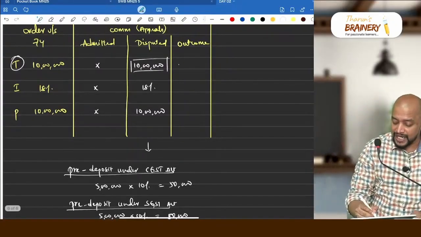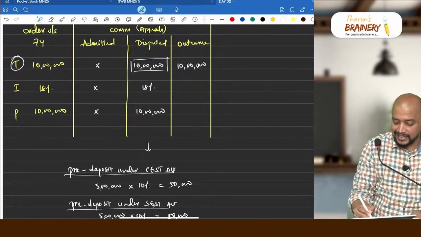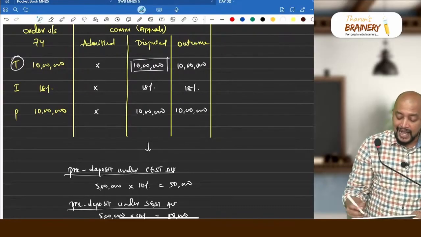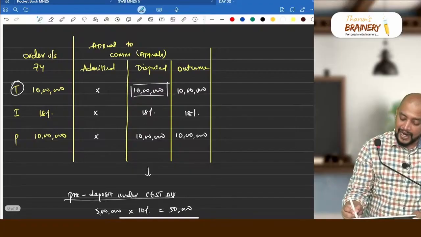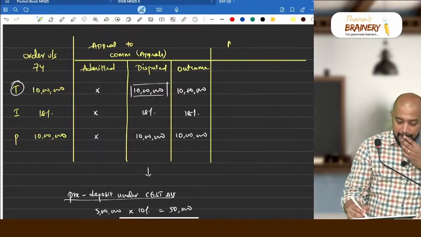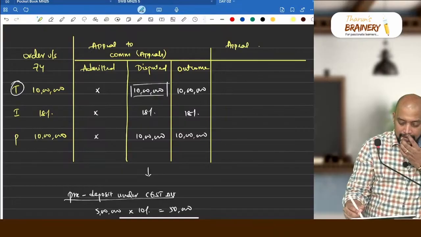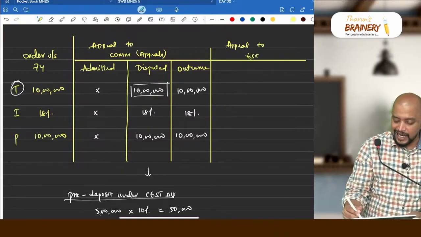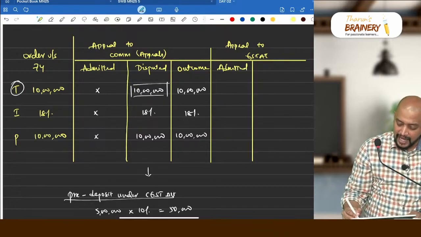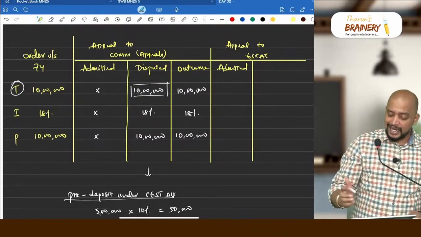And the outcome: they are asking us to pay 10 lakhs, 18% interest and 10 lakhs penalty, which means we lost the case. As this person lost the case, he is going for appeal to GST-AT. In this appeal to GST-AT, what is admitted? Say he came to know that anyhow he needs to pay 3 lakhs.